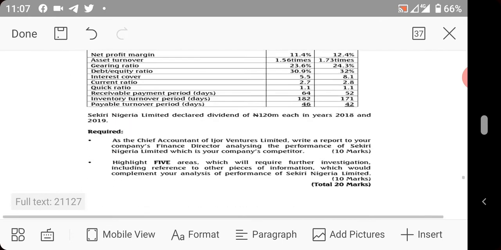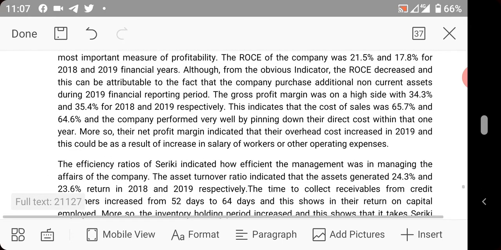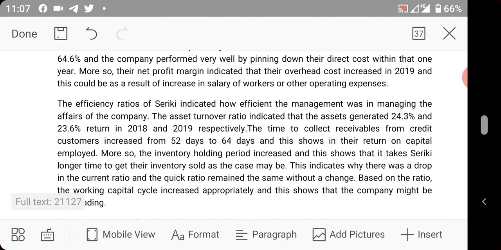Okay, we'll now continue with the interpretation. So we now move to the third paragraph. In the third paragraph, we'll be talking about efficiency ratios. I told you about the categories of financial analysis. I said there are five in number. The first one is profitability. The second one is efficiency. The third one is liquidity. The fourth one is solvency. And the fifth one is about investors' returns and all that. So that is that for that.